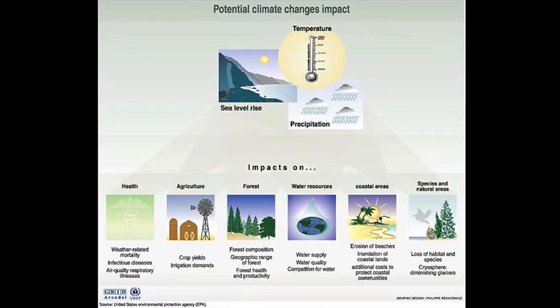Areas that have lots of water might not in the future, and they're not prepared for that. Areas that don't have a lot of water or are getting flooded, they're also not prepared for that. Coastal areas, obviously, sea level rises, erosion of the beaches, flooding of coastal lands, costs to protect those lands. And then species in natural areas. Well, if the habitat changes, we lose species, we lose habitats. Less glaciers, less polar animals. The Arctic, talking about the polar bear, all these animals that you've seen on TV, their range is being reduced because of global warming. So these are our 6 main concerns about what's going to happen if global warming continues.